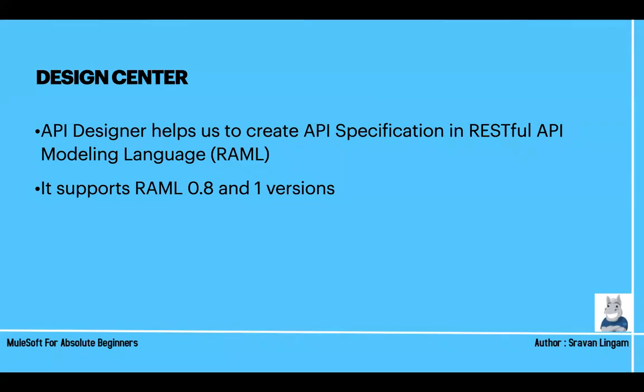Okay, in many of the interviews when I conduct, the first question which I ask them is, what is the version of RAML you are using? They will say RAML 5 version and RAML 3 version. The latest RAML version is 2.0, which is still not implemented, but currently our design center supports RAML 0.8 and 1 version.